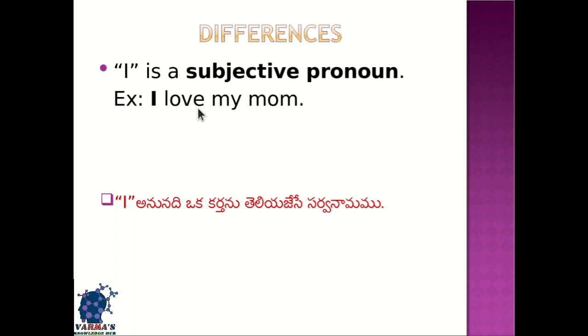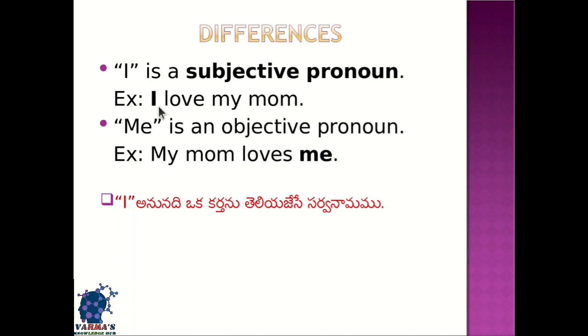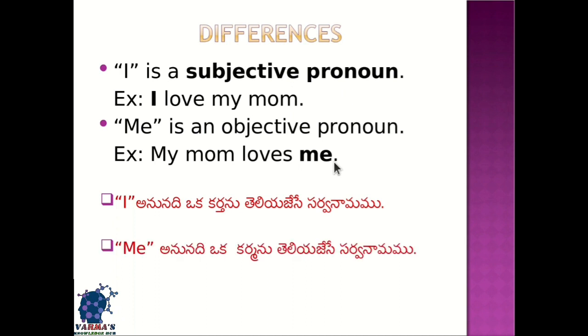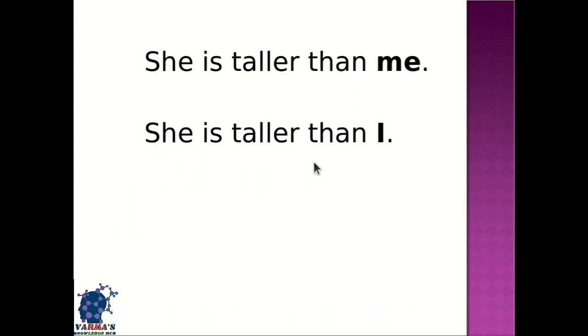In this, I is the subject and me is an objective pronoun. We know that object is the receiver of the action. Here me is there. For example, my mom loves me. That means me is an object. It is not a subject. It is receiving. My mom is the subject and me is the object. That is the major difference between I and me.